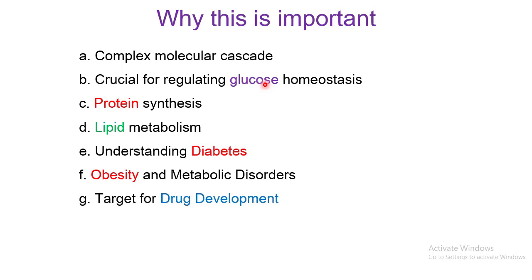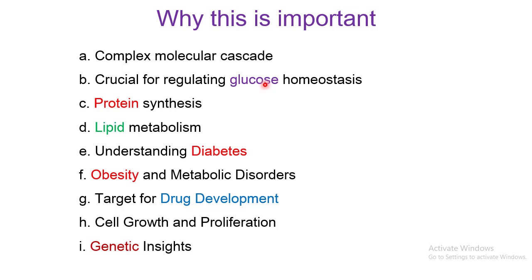And understanding the insulin signaling pathway is very important for drug development, because you can identify targets for drugs when you understand the insulin signaling pathway. The insulin signaling pathway is also very important for cell growth and proliferation. And in cancers, this is very important, how the insulin signaling pathway is not working properly. And in the end, if you understand the insulin signaling pathway, that would mean you are going to have genetic insights. And these genetic insights are very important in understanding diabetes, or for the development of drugs for diabetes.